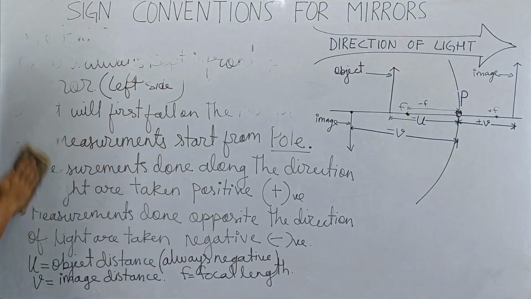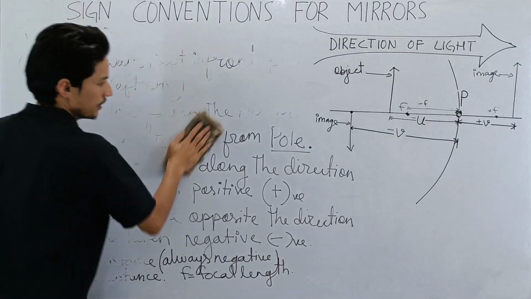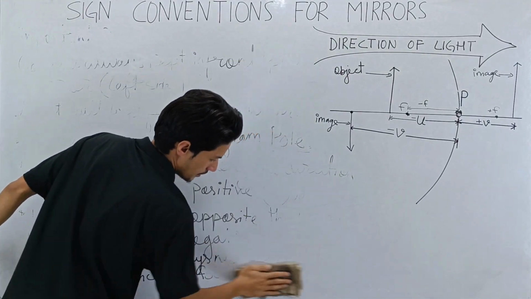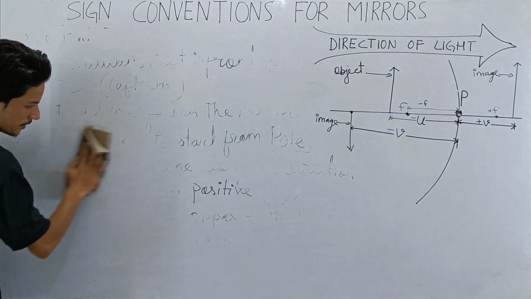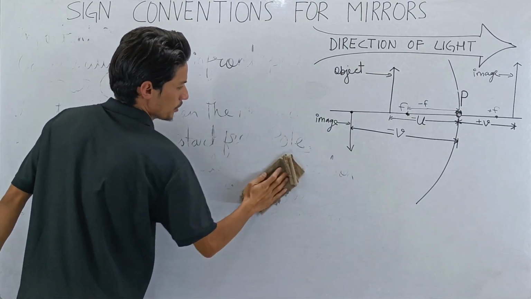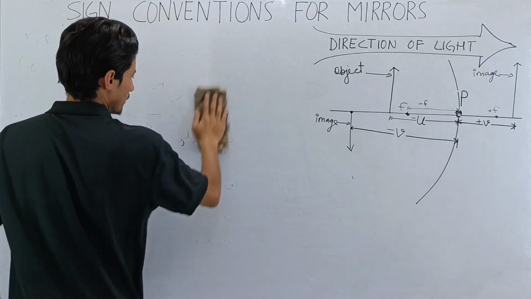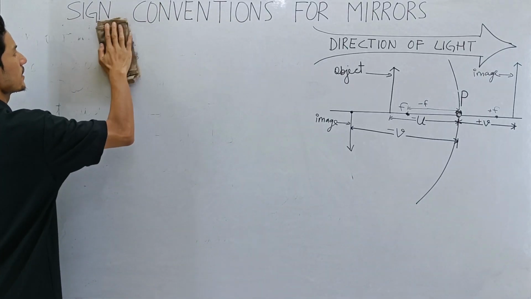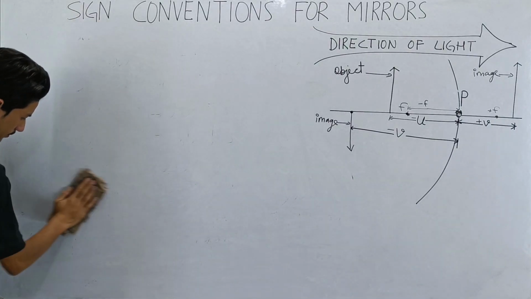This is the most difficult part about using the whiteboard, to erase it.